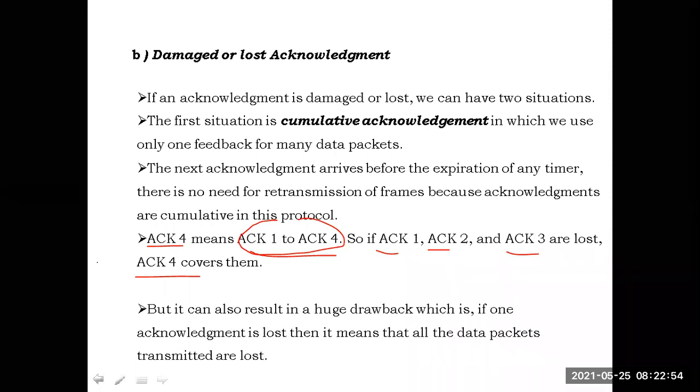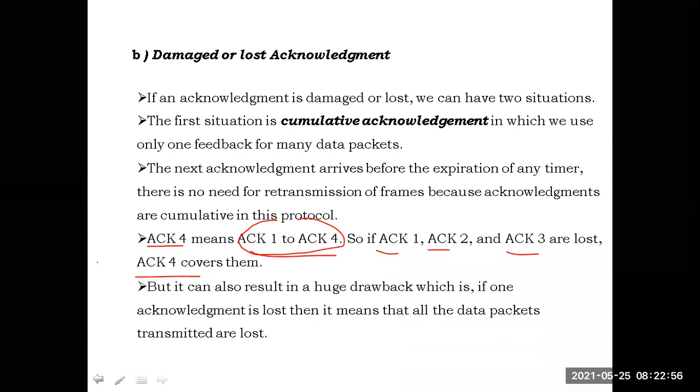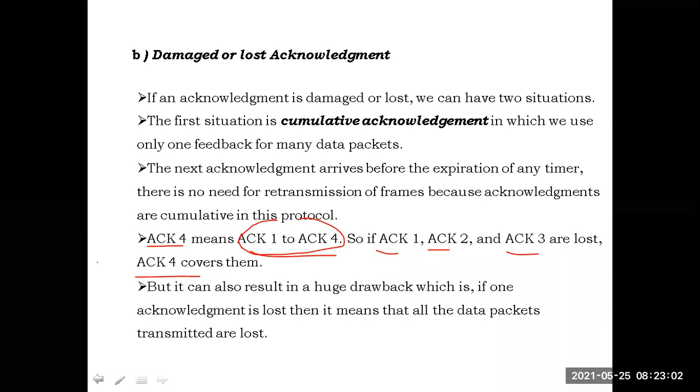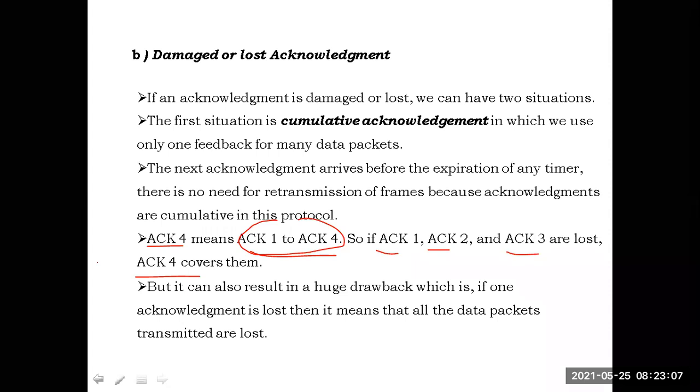Here also we have a small problem: if the last ACK4 is also missed. If acknowledgement 4 is also missed. Okay, here the main drawback is that this cumulative acknowledgement may also be missed.